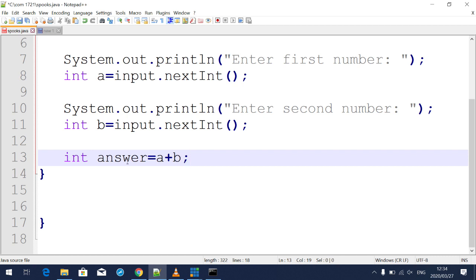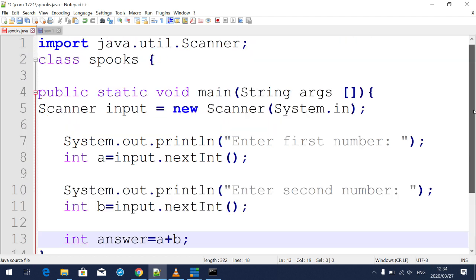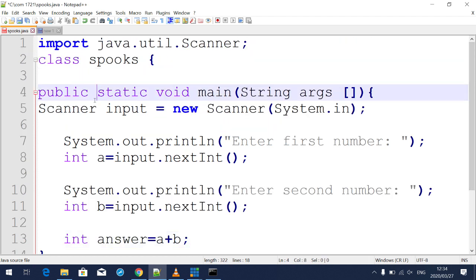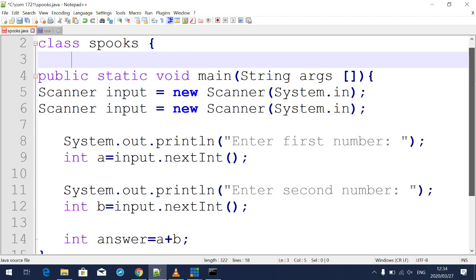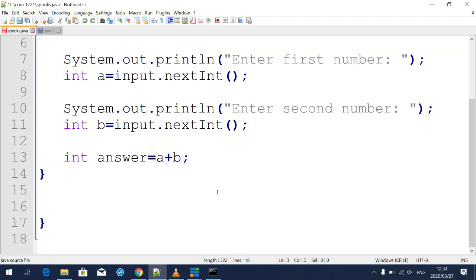Right here, I've declared and assigned in the same place. Somebody can choose to declare int answer somewhere up there, and it's still fine, but I don't want a long code right now. I want a code so that everybody can see. So we've got int answer is assigned to a plus b, right?